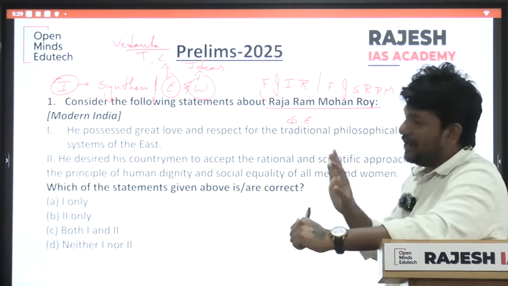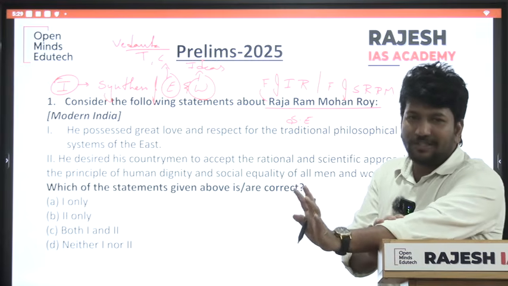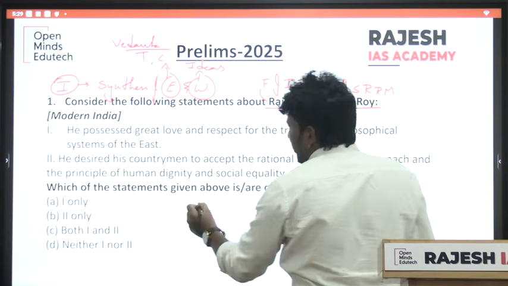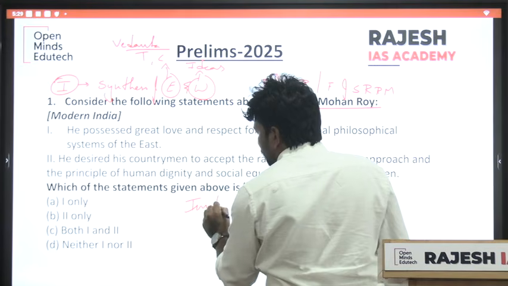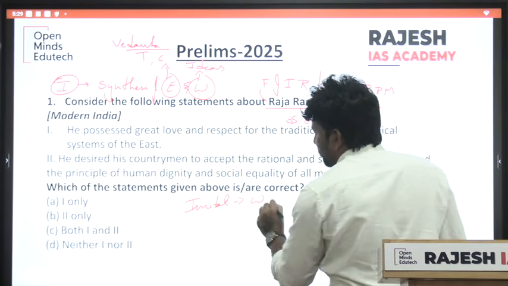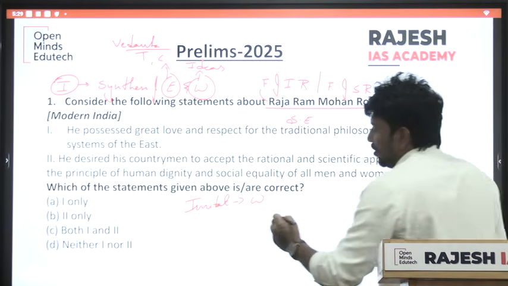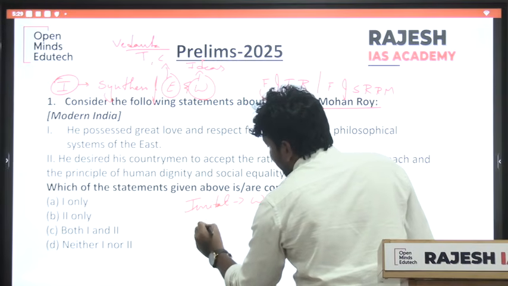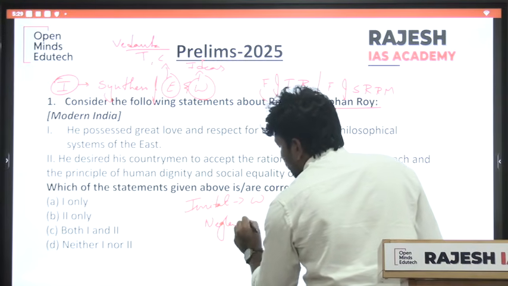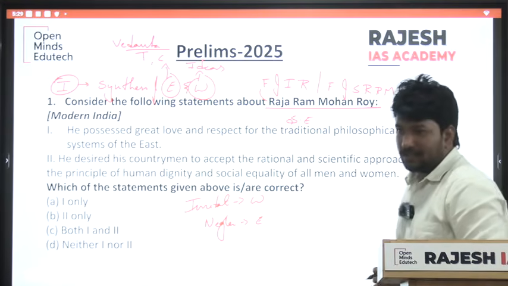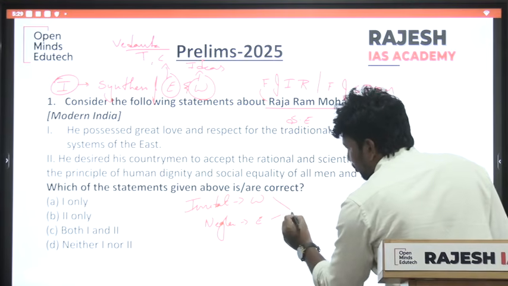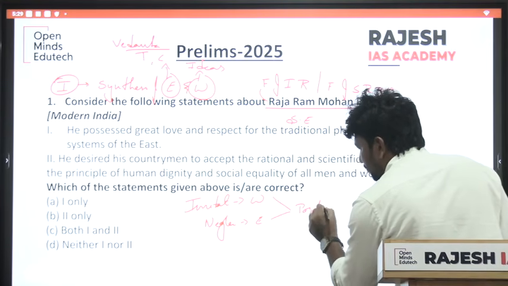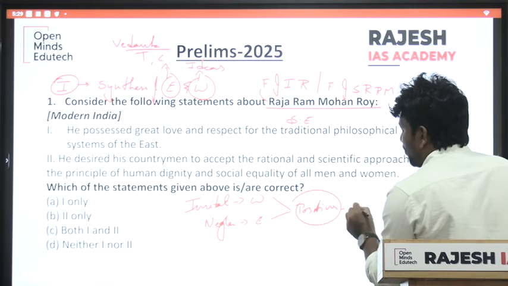The Western ideas of rationality, equality, social justice, capitalism. Got it right? So in a way, Raja Ram Mohan Roy's ideology is very simple. He said we should not imitate the West. You should not completely neglect our past, that is East. He is saying that we should take the positives of both.